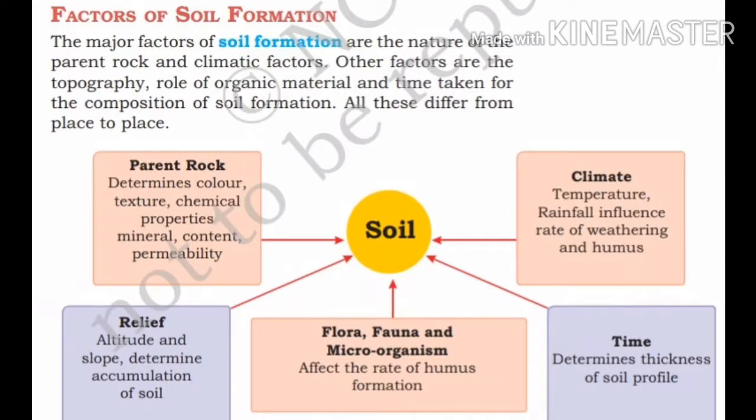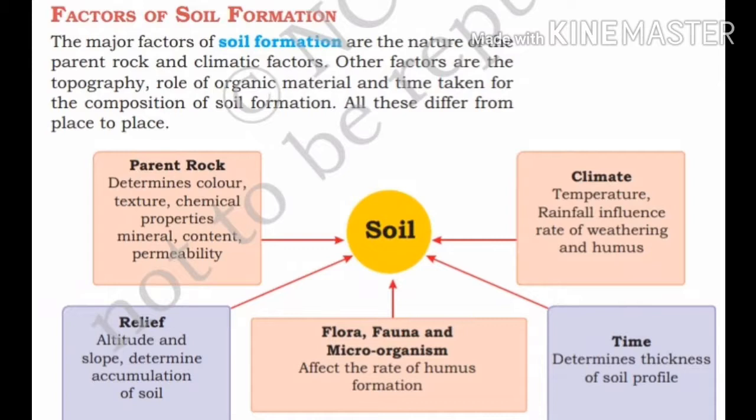See, relief means altitude. Actually, you know about altitude, right? What do you mean by altitude? Altitude means height above the sea level, right? So altitude and slope also determine accumulation of soil. Accumulation means collection of soil. Got it?